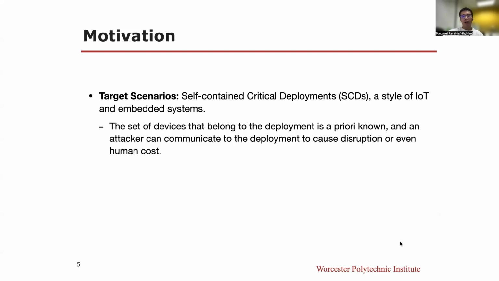The reason why we target SCDs is they are self-contained within a single organization, which enables us to change the protocol stack without concerning compatibility. More specifically, targets of our paper can be IoT machine-to-machine protocols and other message-oriented protocols like MQTT or lightweight machine-to-machine protocols, which are used widely in practice.